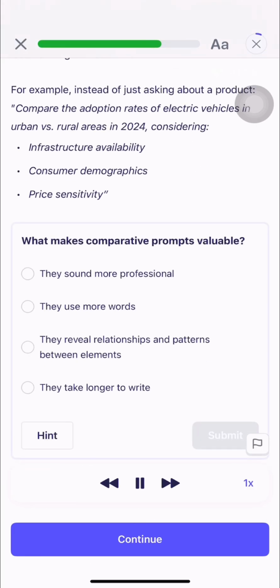What makes comparative prompts valuable? They reveal relationships and patterns between elements. They use more words. They sound more professional. They take longer to write.